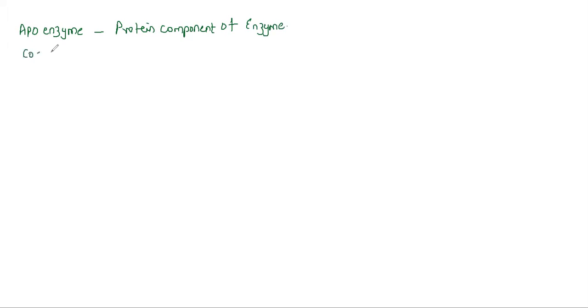Next word that we need to understand is cofactor. What is cofactor? Non-protein component of an enzyme. So the non-protein component of enzyme is known as cofactor.